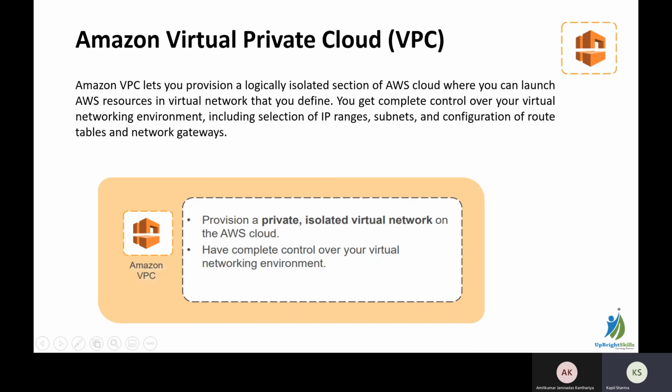Whenever you create an AWS account, you will by default get one Amazon VPC already created in all the regions, right? If you go and choose Amazon Mumbai, there also you will get one default VPC already enabled. The default VPC is created by Amazon. If you do not want to create your own VPC, you can directly start using the default VPC, which is already created by Amazon itself. The main difference is that it is already created and you can start using it immediately without the hassle of creating your own VPC.